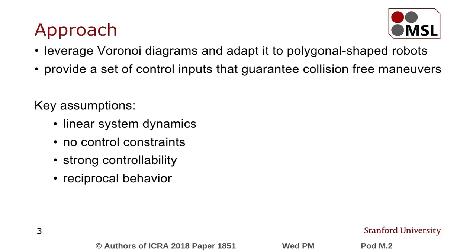The key assumptions we made are as follows. We assume the robot has linear system dynamics and no control constraints and strong controllability. Further, we assume all the robots show reciprocal behavior.